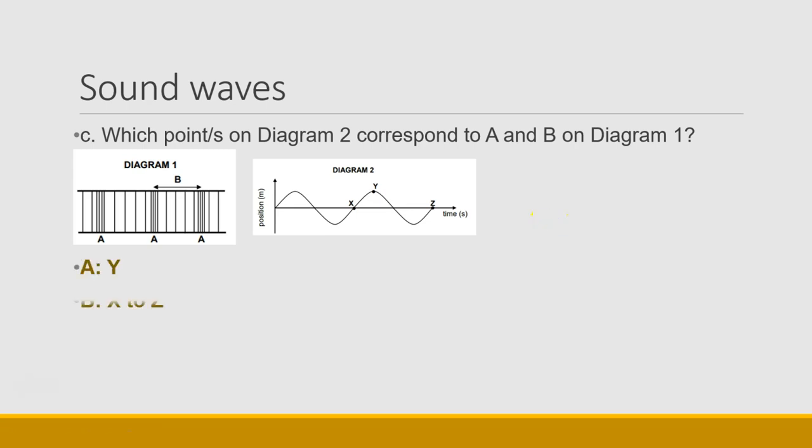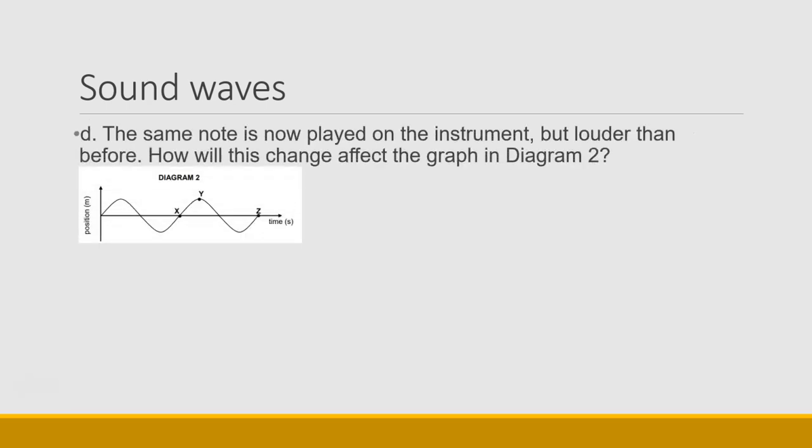So A is Y and B is X to Z. The same note is now played on the instrument, but louder than before. How will this change affect the graph in diagram 2? What we know is that loudness is directly proportional to amplitude. So a louder sound would correspond to a larger amplitude.